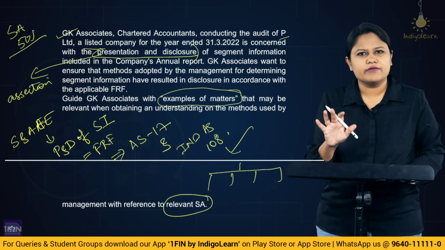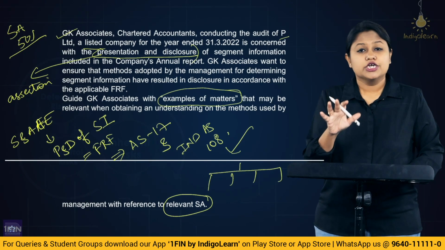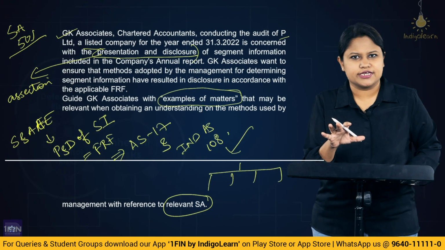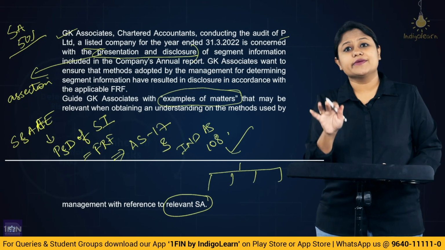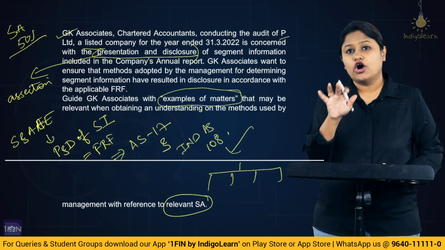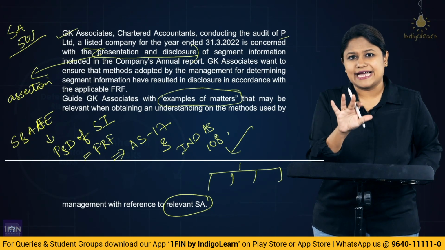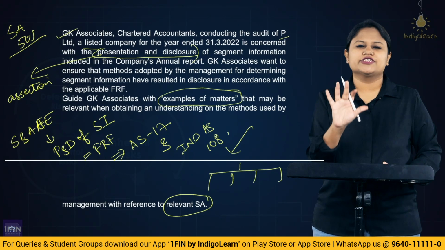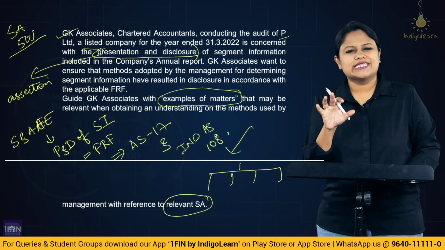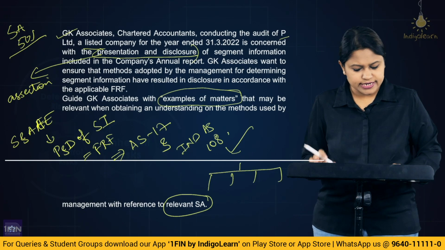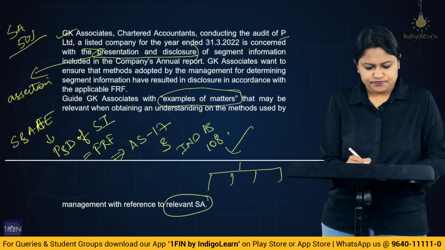So what will be the information that you will be using to understand, that means what would be the matters that you will take into consideration to understand whether the presentation and disclosure of the segment information which has been done by the management is as per the applicable financial reporting framework. So in the standard itself, there are certain examples given to you which you have to quote here. Alright, now, which are those?